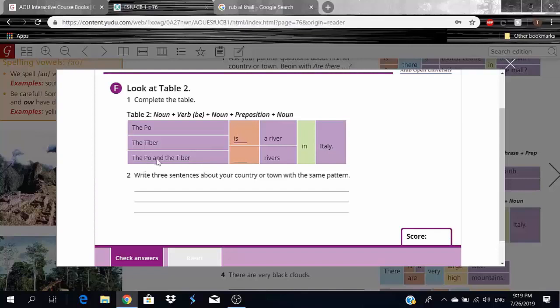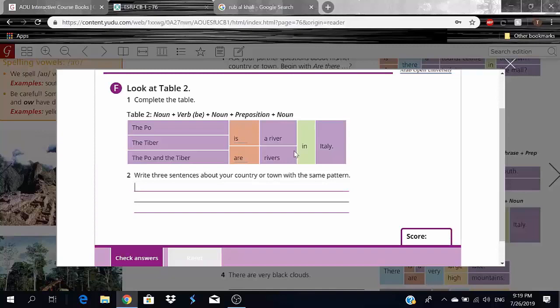But if I say the Po and the Tiber, now I'm combining them together, right? So now I have to use are. So the Po and the Tiber are rivers, okay? I added an S because it's plural. Are rivers in Italy. Now let's write 3 sentences of our own. Let's say, for example, we're going to be talking about Saudi Arabia.